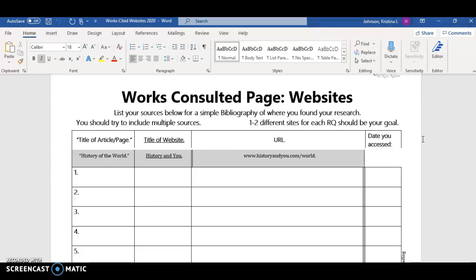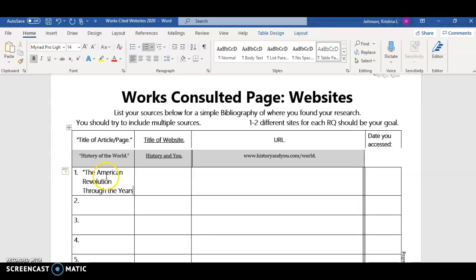And so you will have to turn this Works Consulted page in each and every time you turn in a major assignment for this research unit. And so what you will do is that you will tell what is the title. So if it is a title, if it's the American Revolution through the years, I don't know, I'm just making that up.